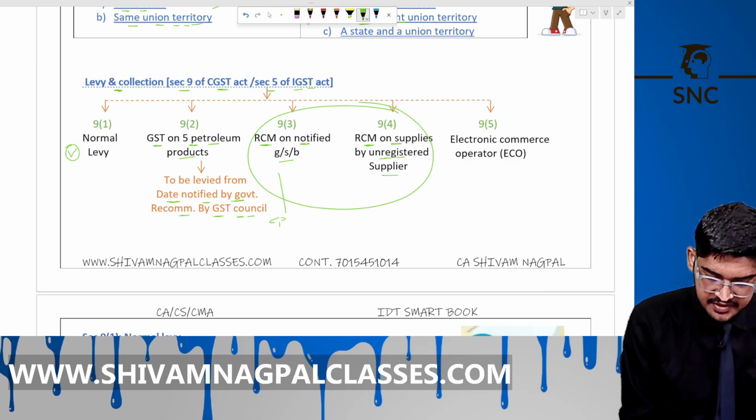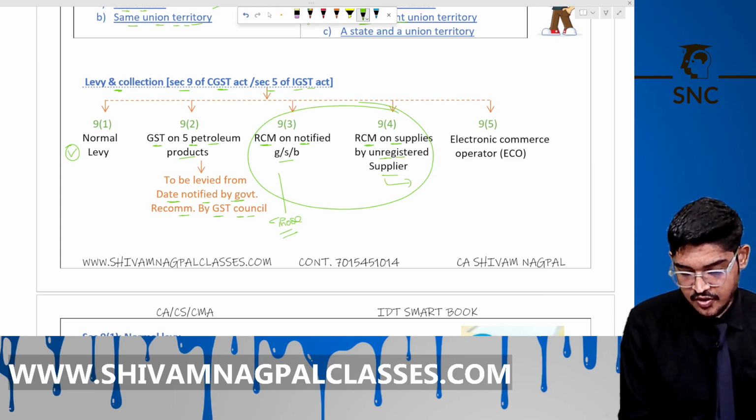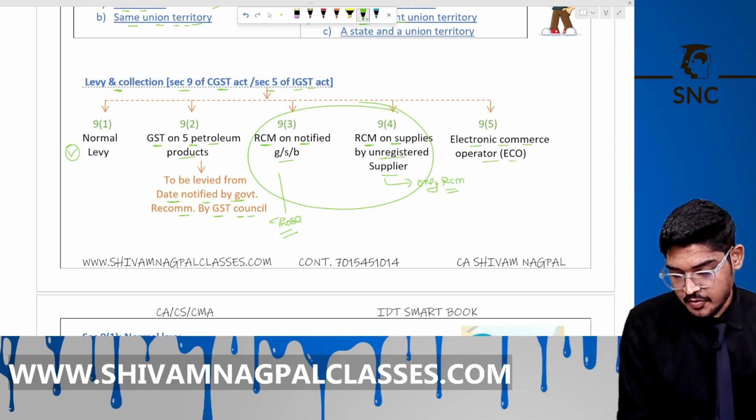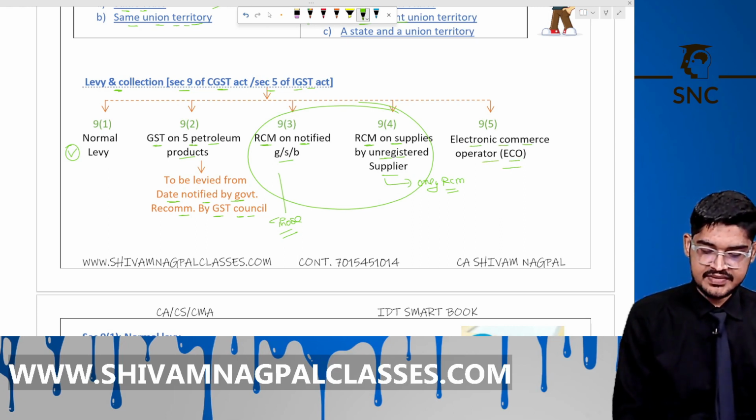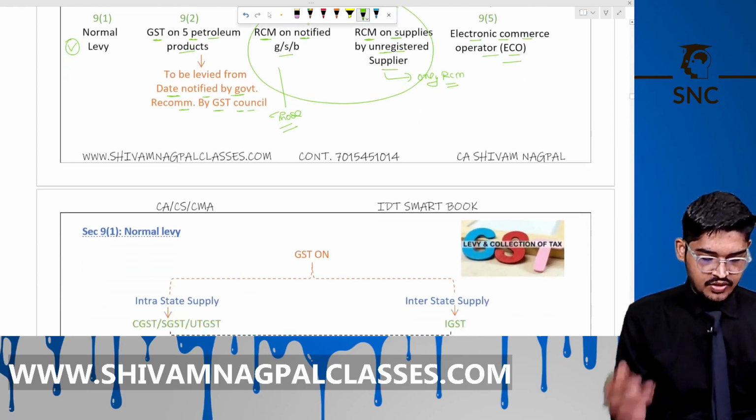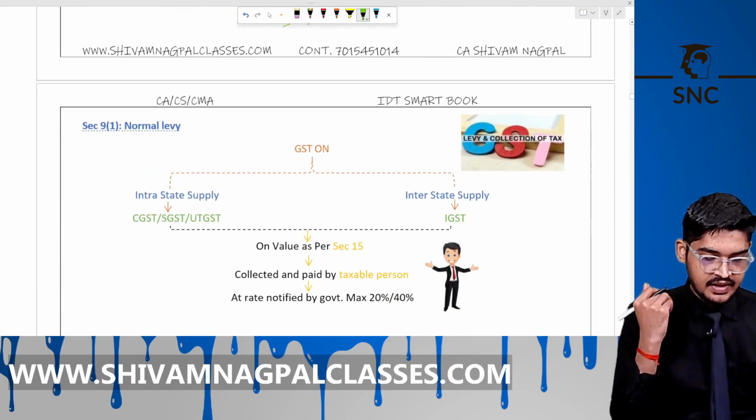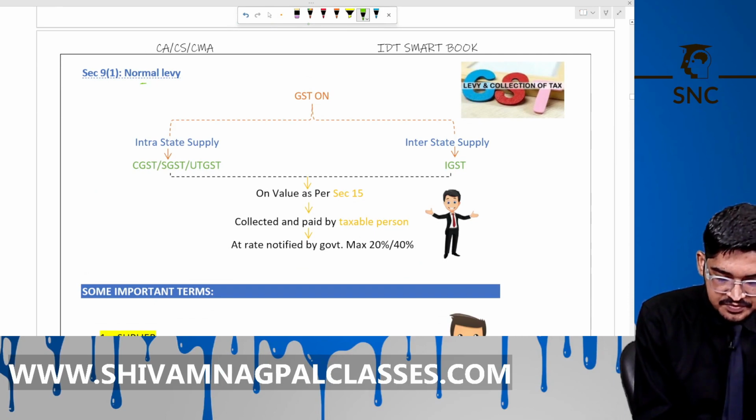Those are defined here. But under 9(4), that supplier must be unregistered. Only in that case, RCM will apply. Under 9(5), the ECO, e-commerce operator like Zomato, Swiggy, Oyo, will pay the tax here.